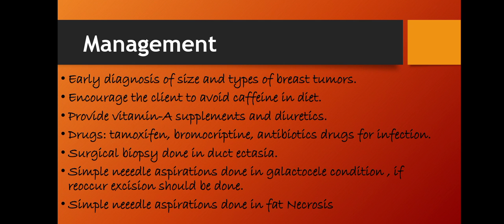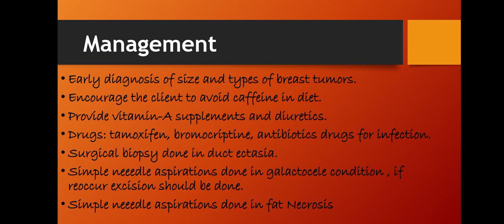Then surgical biopsy is to be done in case of duct ectasia. Then simple needle aspiration is done in the galactocele condition, and if it reoccurs, excision should be done. For the galactocele type of tumor we will do simple needle aspiration, and if it reoccurs, then we will remove it through excision.